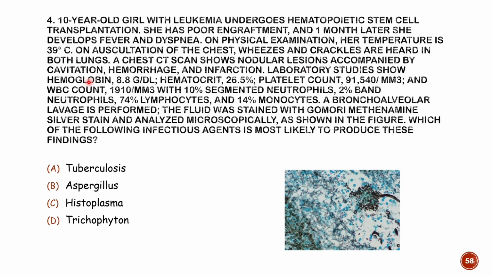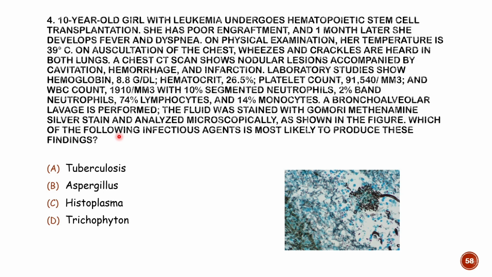Laboratory studies show hemoglobin 8.8, hematocrit low, platelets low, and WBC count low. The patient is leukopenic. WBC count is low, so that indicates that the immunity is affected, right? So an opportunistic fungal infection involving the lung could be an implicated factor. Bronchoalveolar lavage is performed, and the fluid was stained with Gomori methenamine silver stain and analyzed by microscopy as shown in the figure. Which of the following infectious agents is most likely to produce this finding?